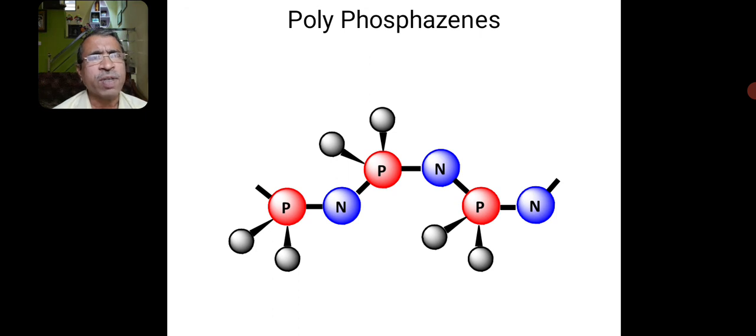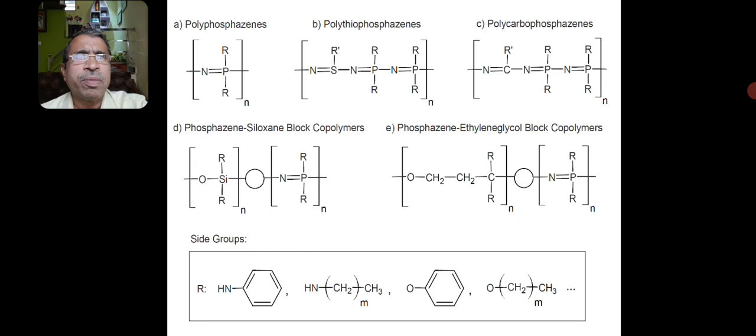The polyphosphazenes have a phosphorus nitrogen chain, and on the phosphorus the alkyl or aryl groups are attached. Here I have shown the various polyphosphazene units. So go through the units. Structure you need not remember.